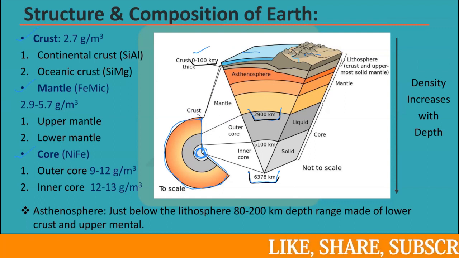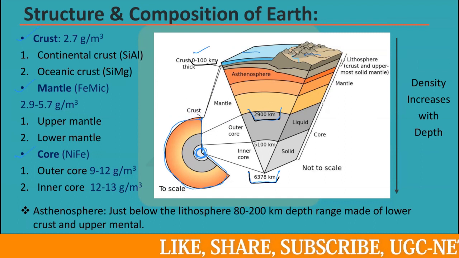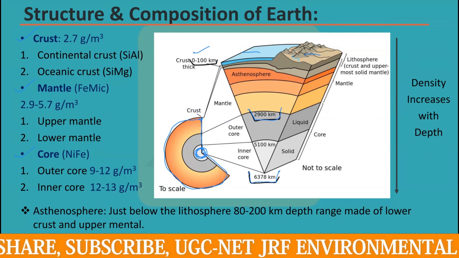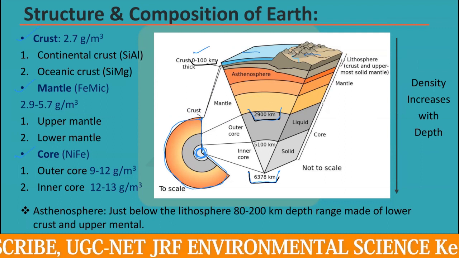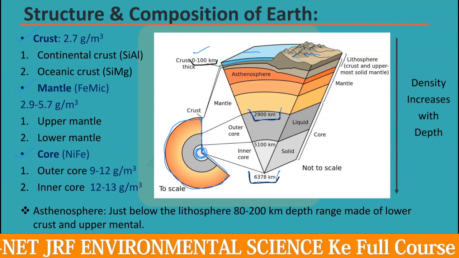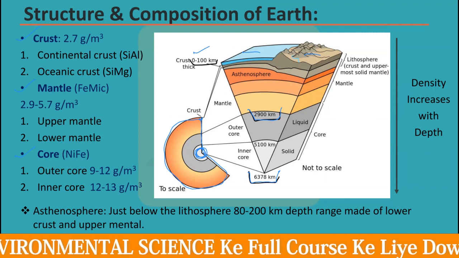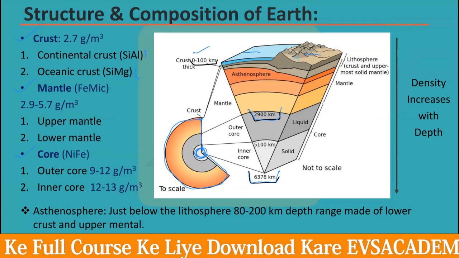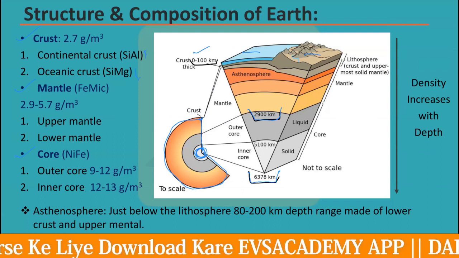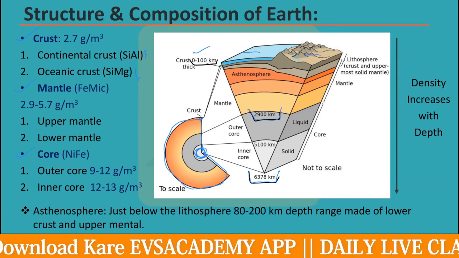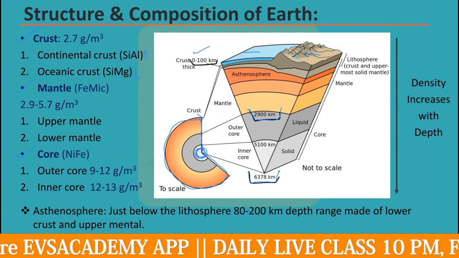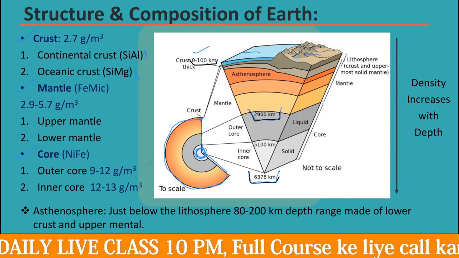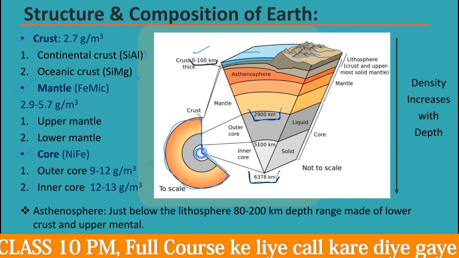Now, this crust is also divided into two different layers. One is called the continental crust, through which continents are formed, and another is called the oceanic crust, through which oceans are formed. So that is very obvious. The thickness of the oceanic crust would be very less as compared to the continental crust, because the continental crust has the land portion, with high height. It is carrying the mountains. So the height of the continental crust would be very high, but the oceanic crust would be very thin compared to the continental crust.